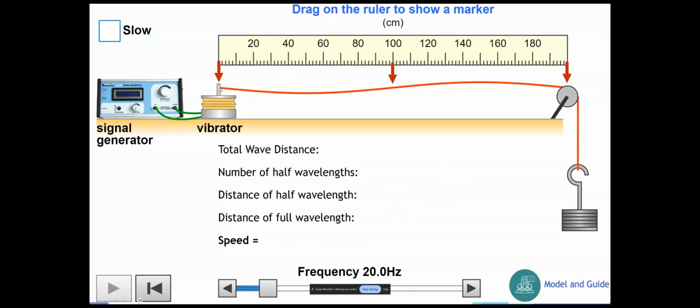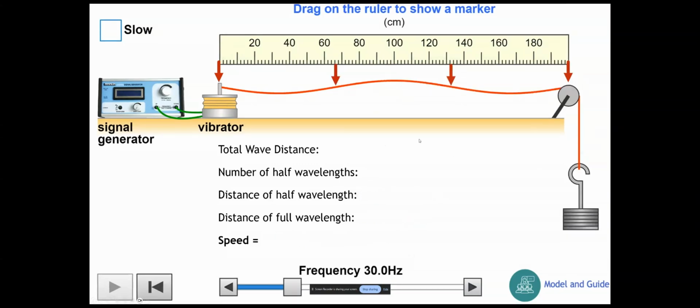Here you can see we've got the full wave now, so it goes down and then it goes up. Our total distance of the wave is still 2 meters, 200 centimeters. The number of half wavelengths is 2. The distance of a half wavelength is 100 centimeters or 1 meter, so the distance of a full wavelength must be 2 meters. We've got a wavelength of 2 meters and a frequency of 20 hertz, so 20 times 2 gives us 40 meters per second again.